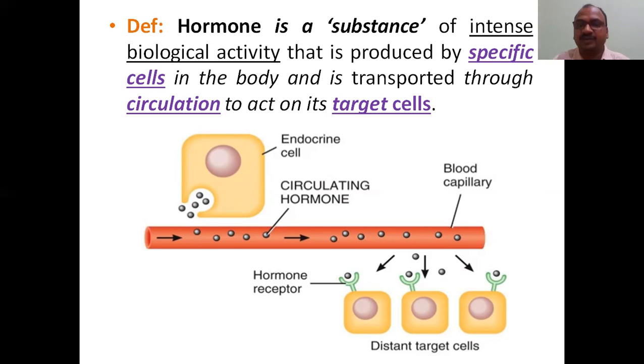This diagram is very important, so keep it in your mind. This is the blood capillary. Hormones circulate in the blood and are released, reaching a distant target cell somewhere. The target cells have hormonal receptors. Hormones go and react with the corresponding receptors and show very powerful, intense action.